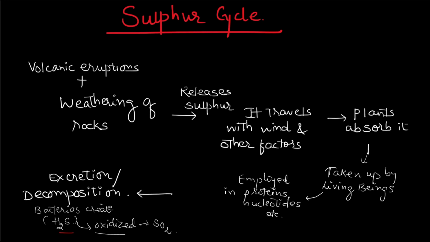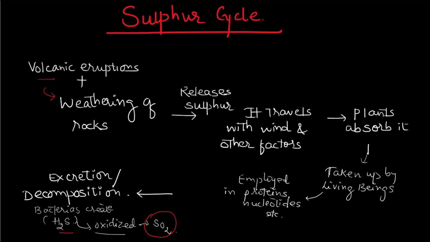That is how the sulfur is formed back and given back into the atmosphere. This is how the sulfur enters via plants and animals, and after death and decay or decomposition, it comes back to the atmosphere. So this is how the sulfur cycle looks.